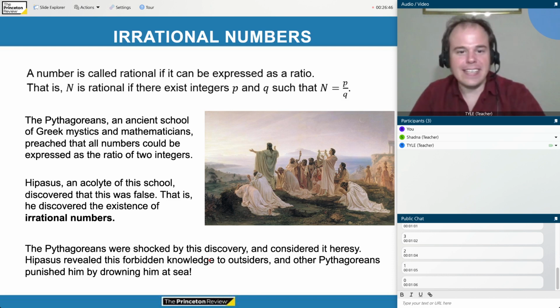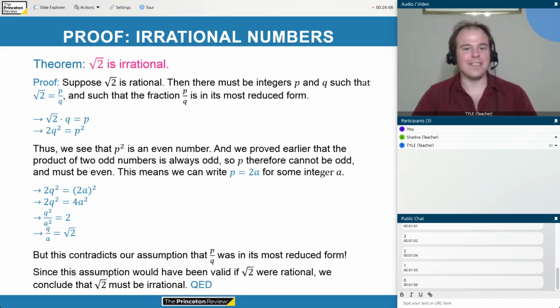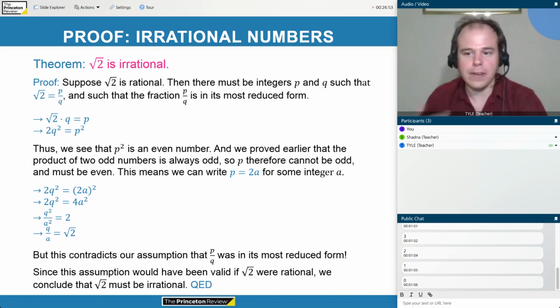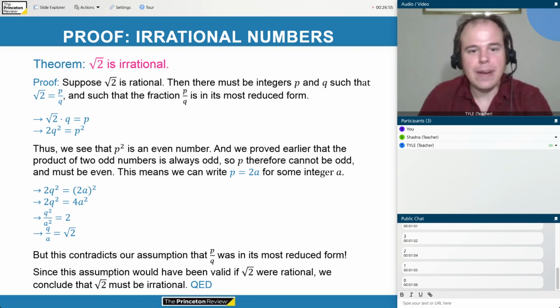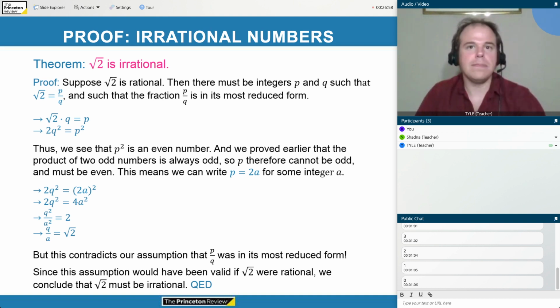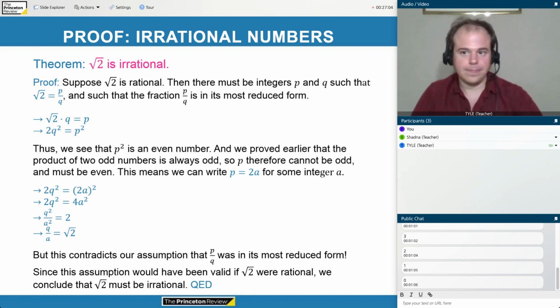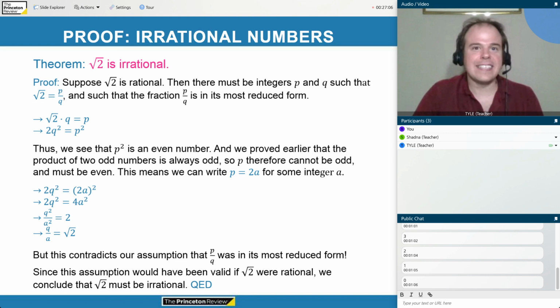So let's look at this heretical discovery that Hypasus made 2,000 years ago, the discovery of irrational numbers. And I think this is something that you'll be capable of following. Hypasus probably proved this with geometry, but we're going to do an easier proof using algebra. In part just because you are going to see plenty of geometry proofs in your geometry class, so I'd rather show you something different.